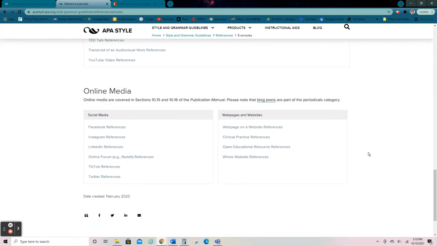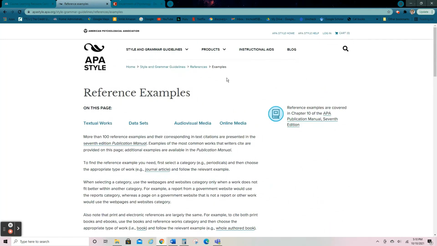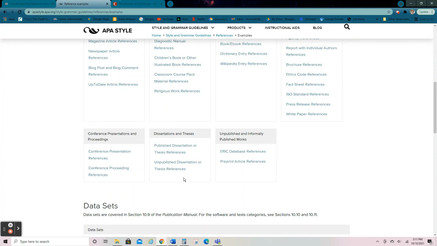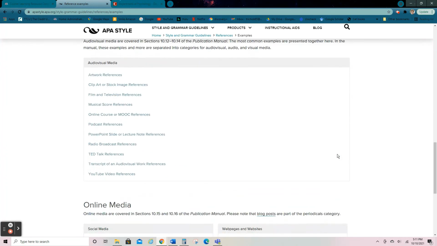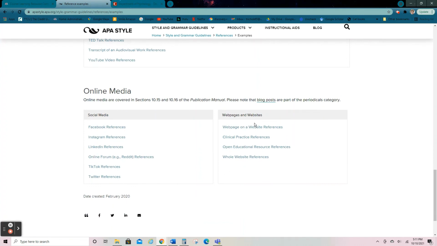So just pay attention to what you're looking at. Okay, web page, because it's formatted differently. It's not that hard to do, but you do have to pay attention, so that in your paper, you are formatting correctly for your reader.